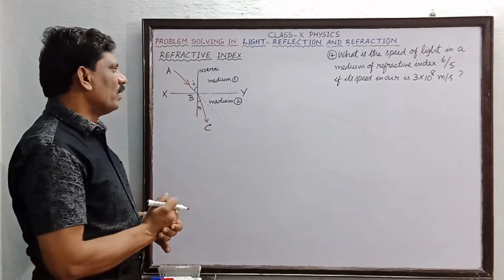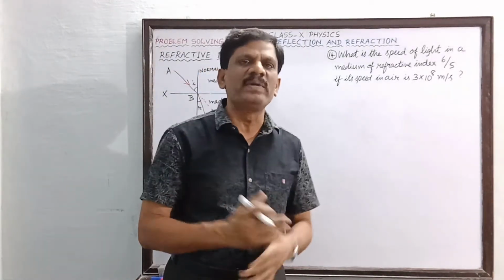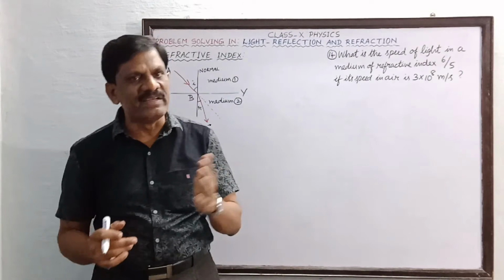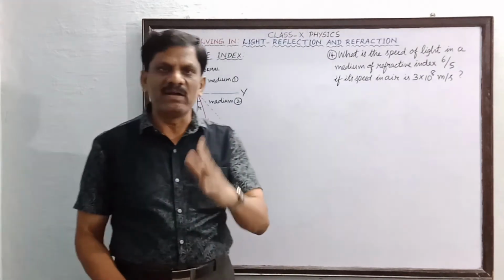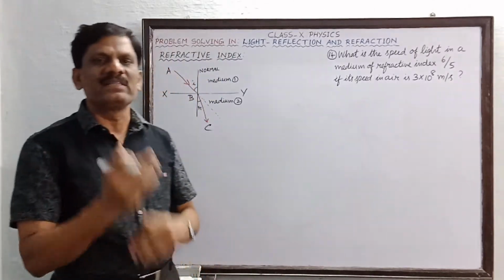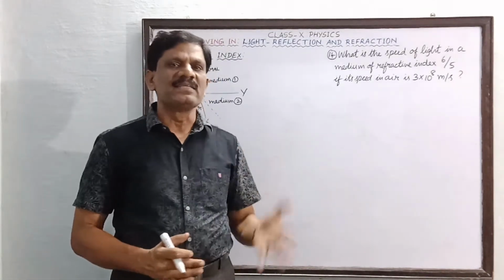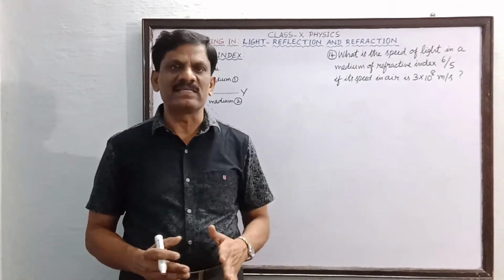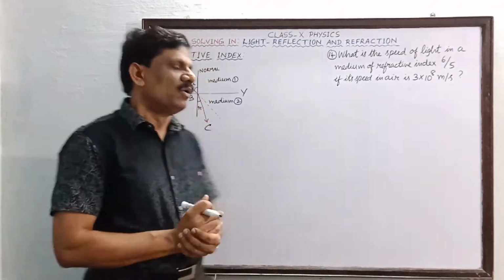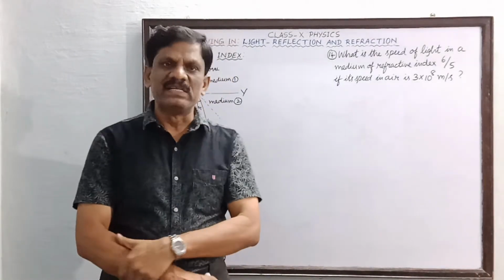So the reason for bending also I have taught you in the class. This is because the speed of light in different media will be different. Okay students, the speed or velocity of light is not the same in all media. So whenever the light traveling in one medium enters into another medium, either its speed may increase or decrease. Now whenever the speed changes, its wavelength also will change.